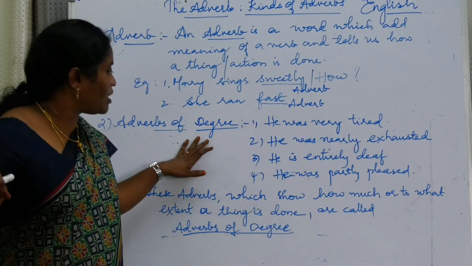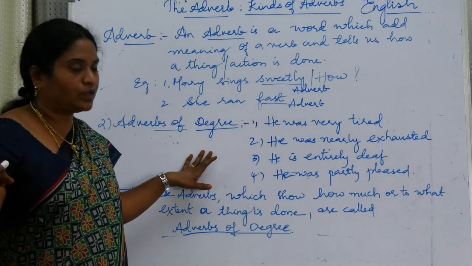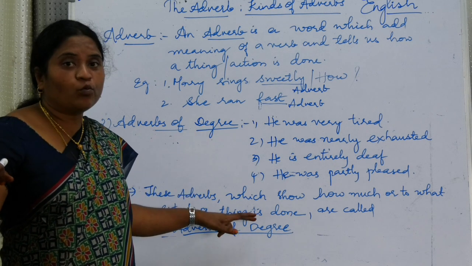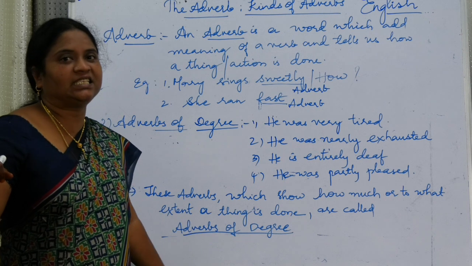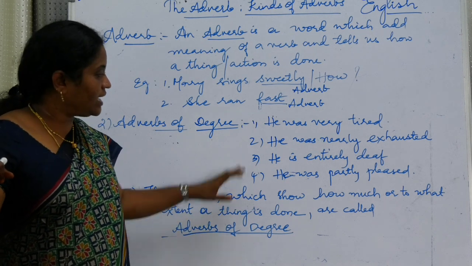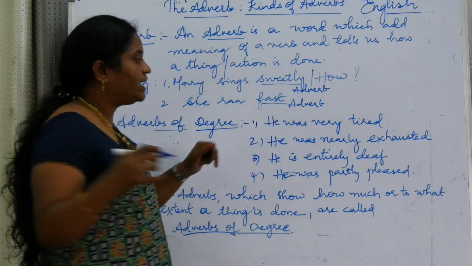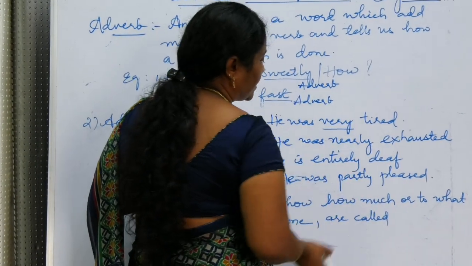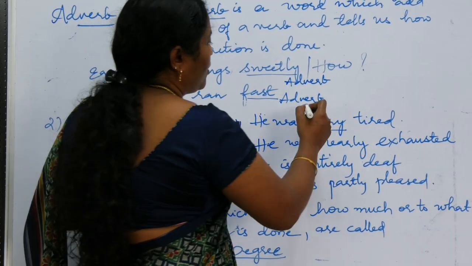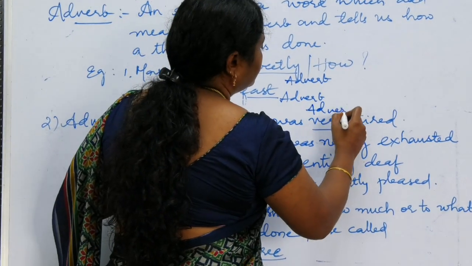Now let us discuss about adverbs of degree. Okay. What is an adverb of degree? It tells us how much or to what extent a thing is done. How much or to what extent an action is done. Okay. See here a few examples. He was very tired. How much he is tired? Or to what extent he is tired? Very tired. Very is an adverb.